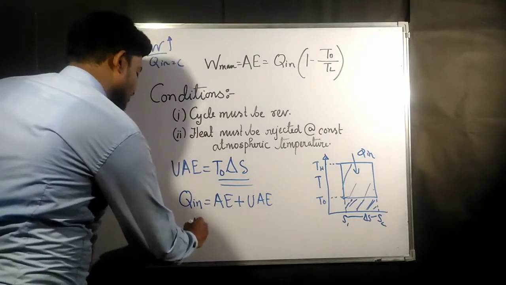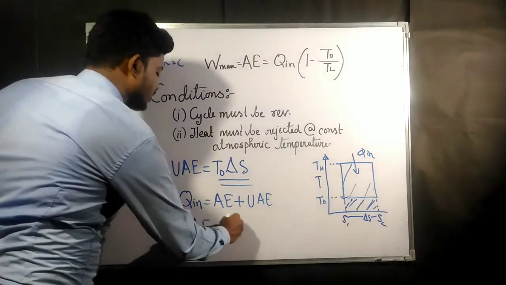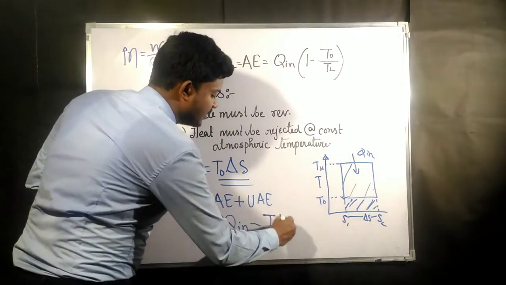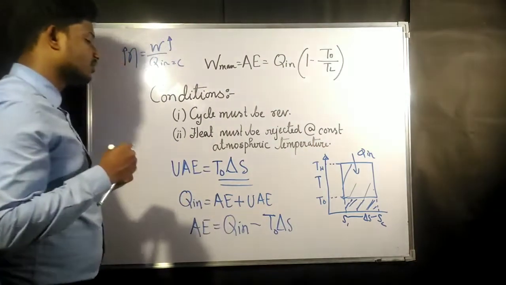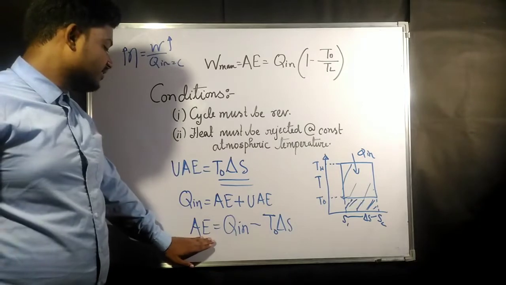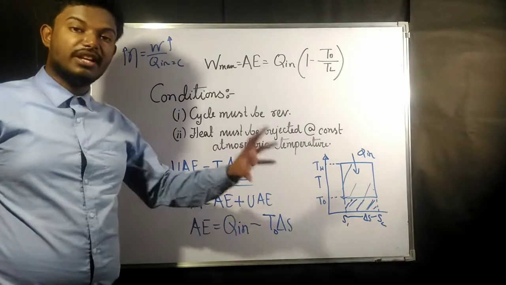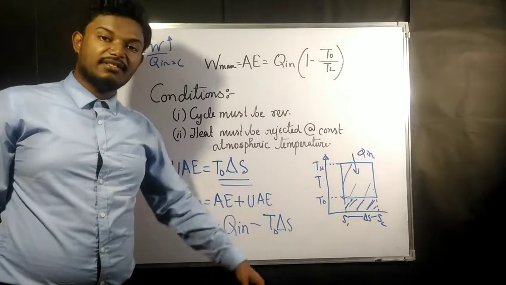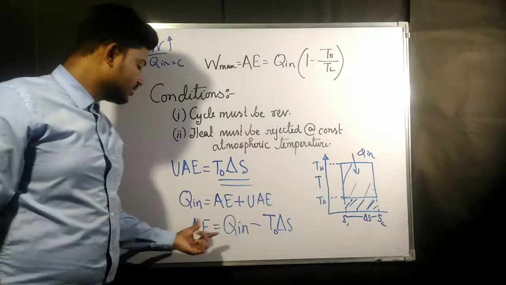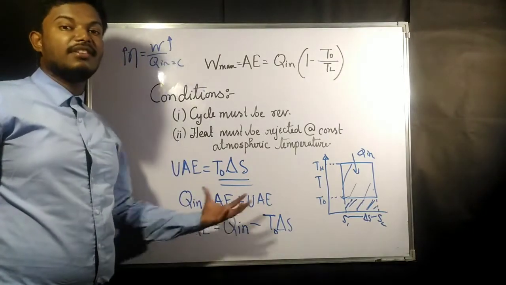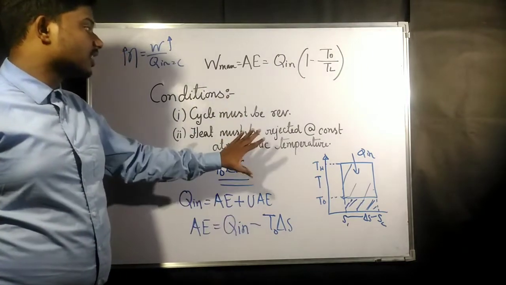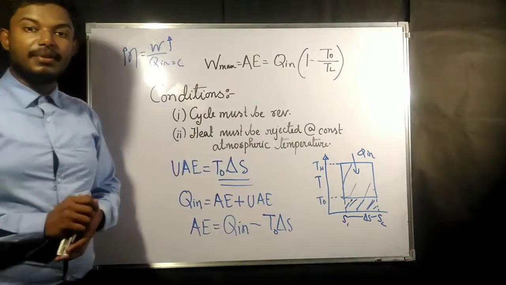From that you can write what the available energy is. Available energy is the amount of heat you are giving minus the unavailable energy, which is T naught into del S. From this equation also you can write that the available energy is the total amount of heat you are giving minus the unavailable energy. Unavailable energy is going to get rejected, and this is the amount which will be remaining and can be converted completely to work. These things come from the conclusion of whatever we have done in the previous board.